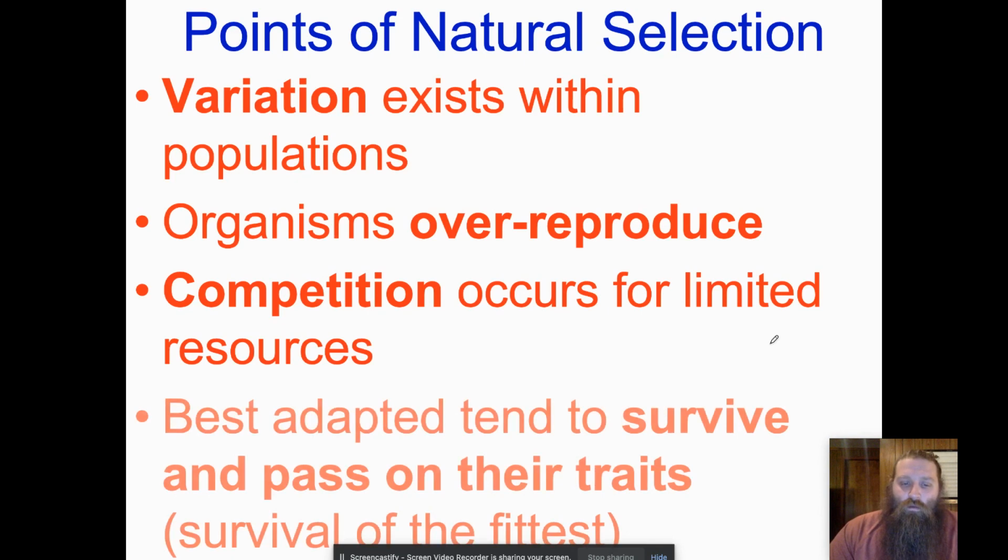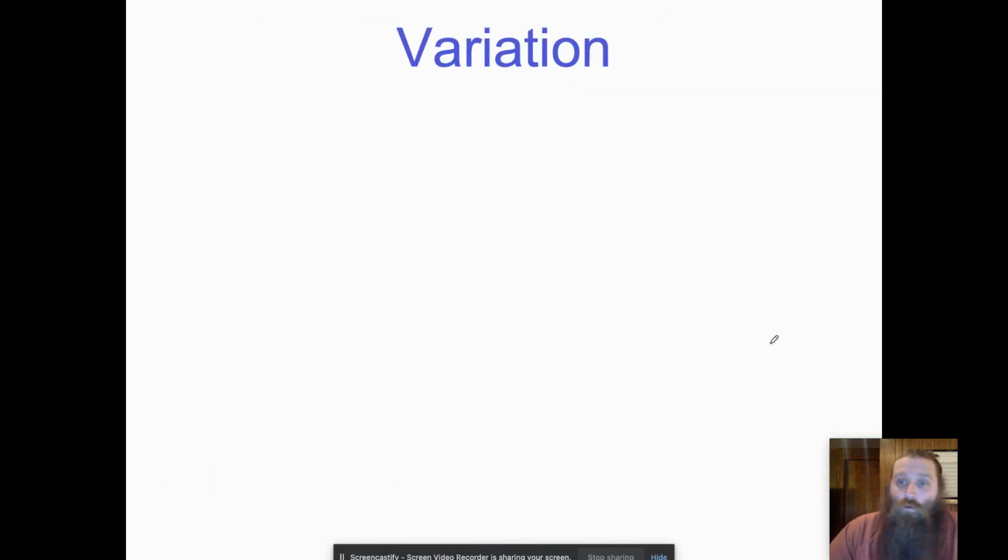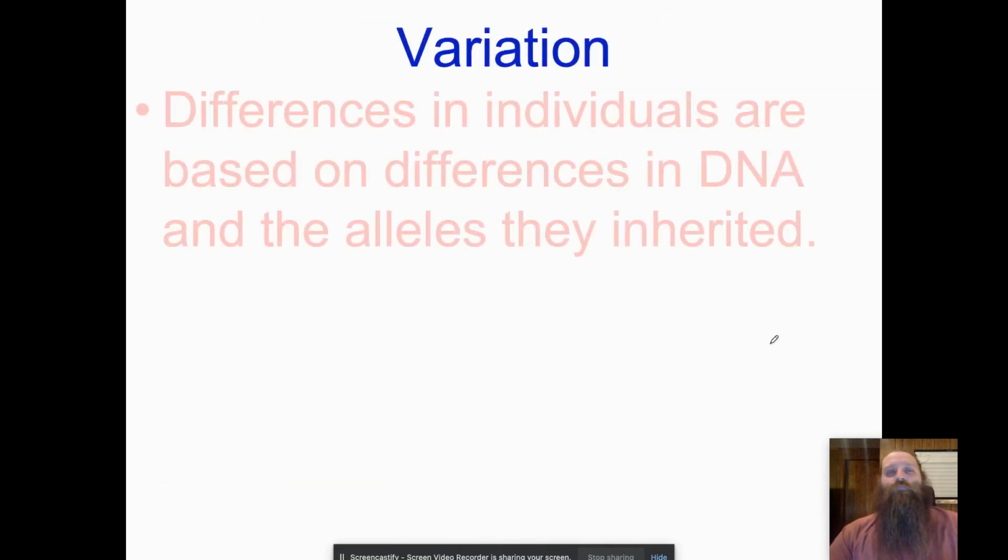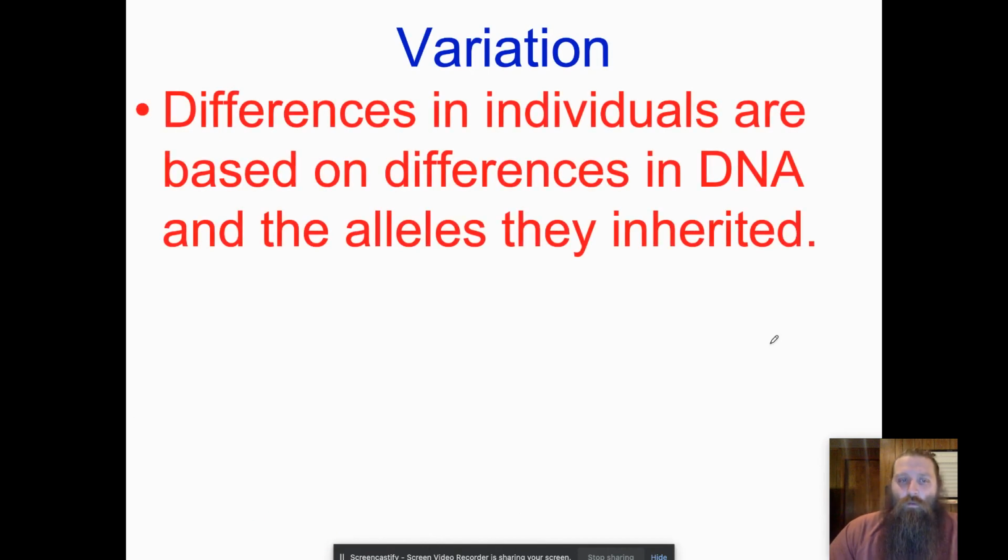And finally, he noticed that the best adapted to their environment tend to be the ones that survive and pass on their traits. This is often called survival of the fittest. And we're going to talk a lot about what that word fit means in the course of this unit on evolution. So where does the variation come from?